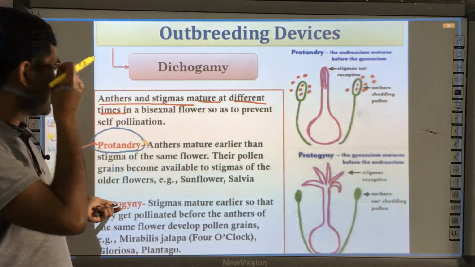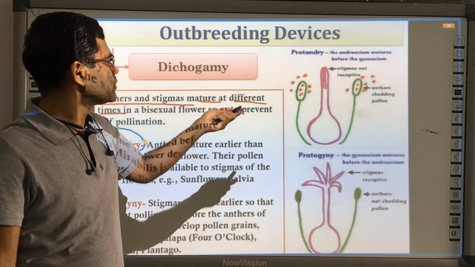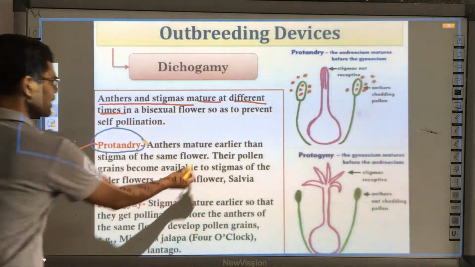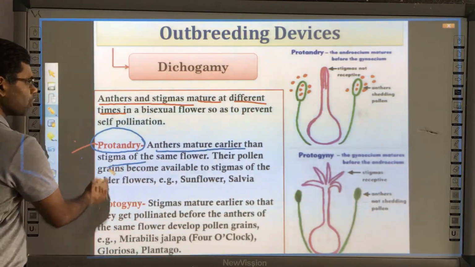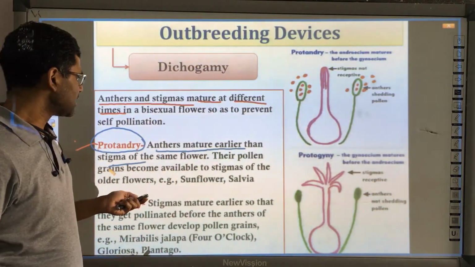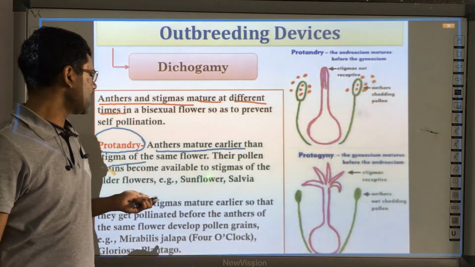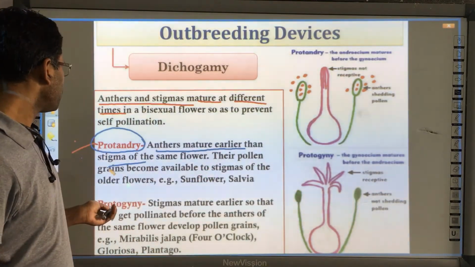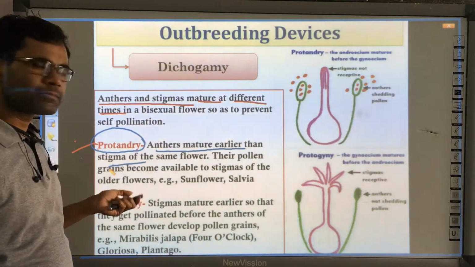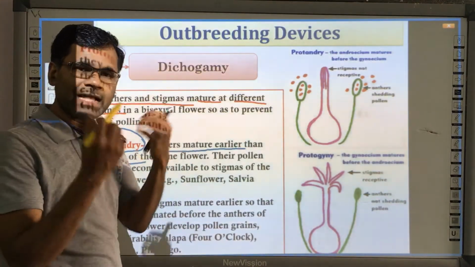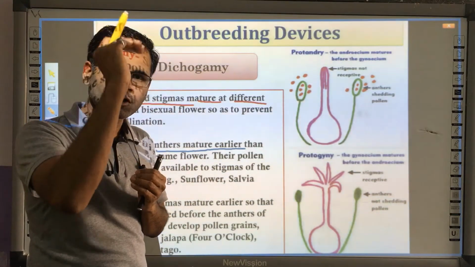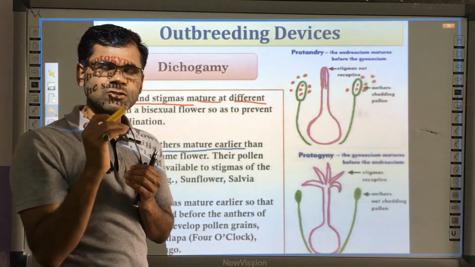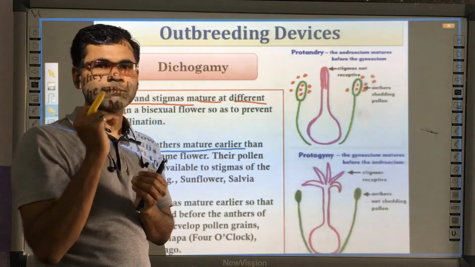So here the anther matures earlier than the stigma of the same flower. Its pollen grains become available to the stigma of older flowers. The anther matures early and the stigma is not yet able to mature. That's why it is called protandry.